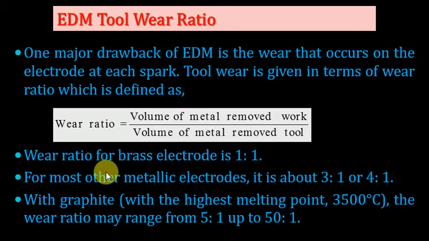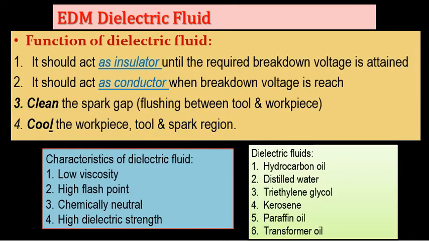The tool wear ratio of a brass electrode is 1:1. For most other metallic electrodes it is about 3:1 to 4:1. With graphite, which has the highest melting point, near about 3500 degrees Celsius, the tool wear ratio may range from 5:1 up to 50:1. So this is about tool wear for the electrodes.